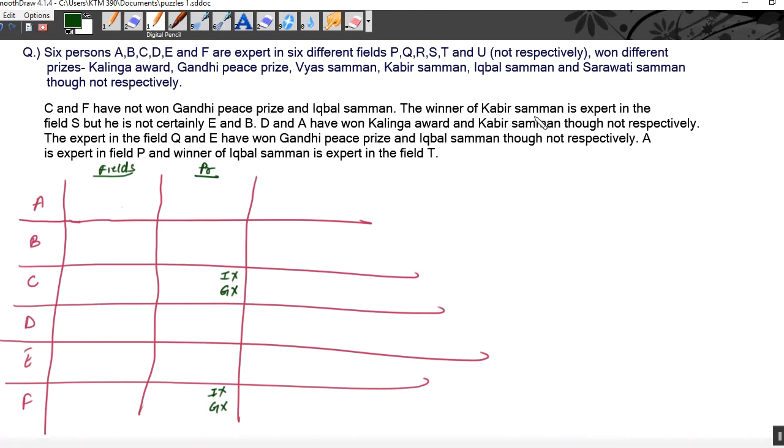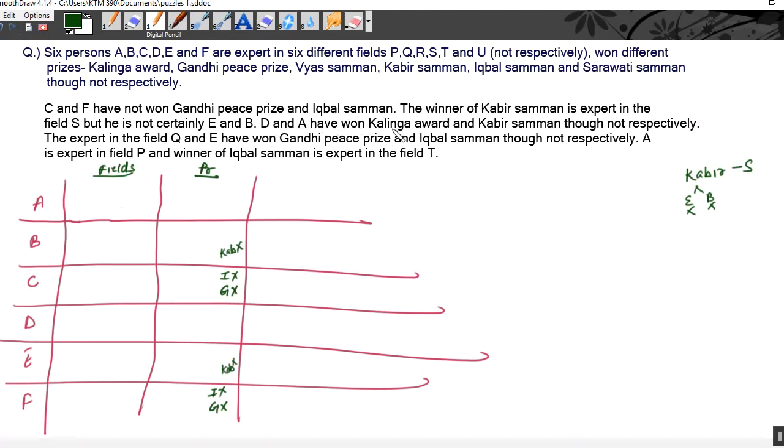The winner of Kabir Samman is expert in the field of S, but he is certainly not E and B. First of all, let's write here, whoever wins Kabir Samman is expert in the field of S. And now, E and B cannot be. E and B are not winners of Kabir Samman. That is E. E is not winner of Kabir Samman. And B. B is not winner of Kabir Samman. Okay.